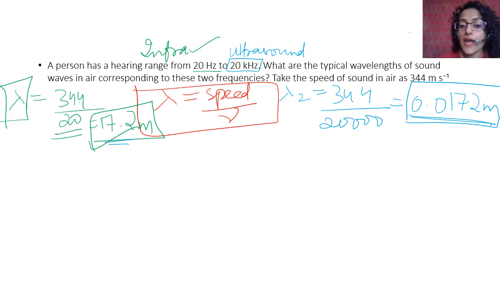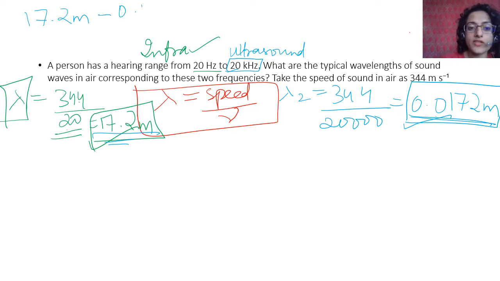That is why if frequency increases more than 20 kilohertz, the wavelength will decrease to less than 0.0172 meter. Therefore this is the lowest wavelength that you can hear, right? This is your audible range. Your audible range is from 17.2 meter to 0.0172 meter wavelength.